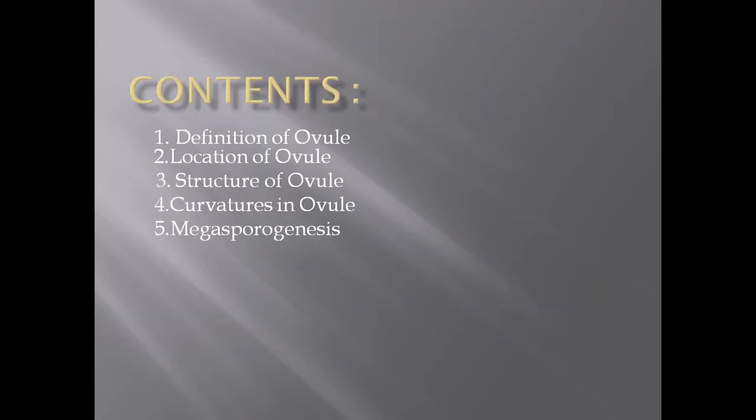In this topic, the following contents will be studied. First of all, what is the ovule? Then, location of ovule, especially in the angiospermic plants. After that, the detailed structure of ovule. Then, curvatures in ovule. And lastly, the process of megasporogenesis.